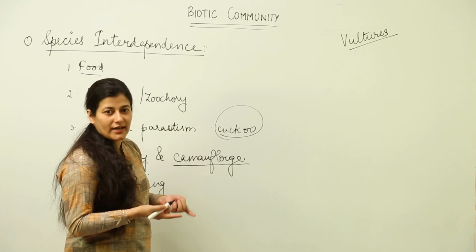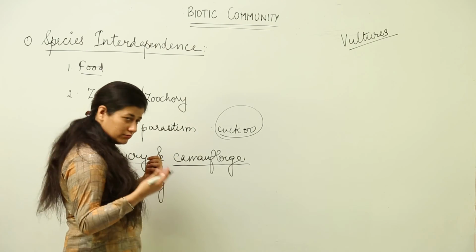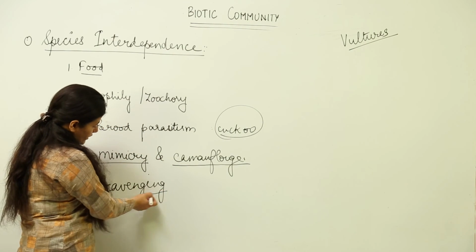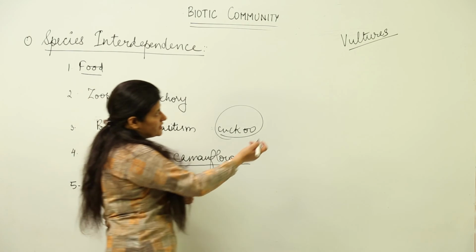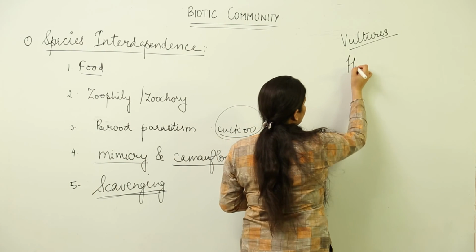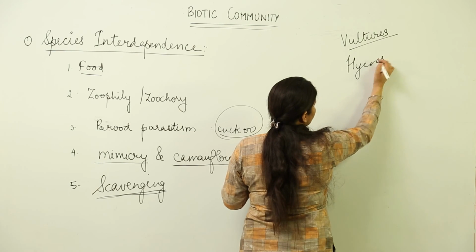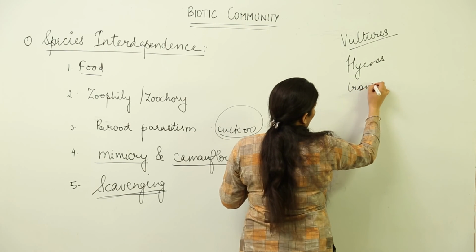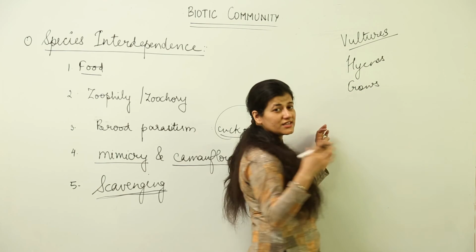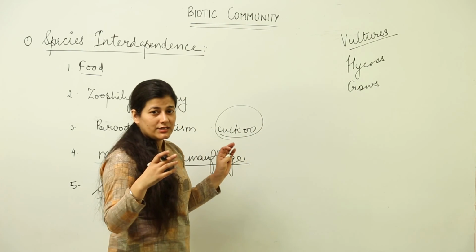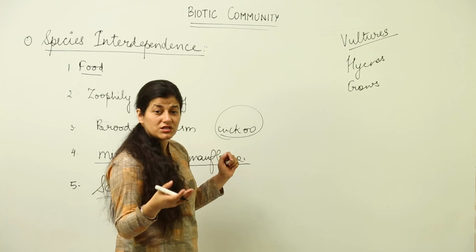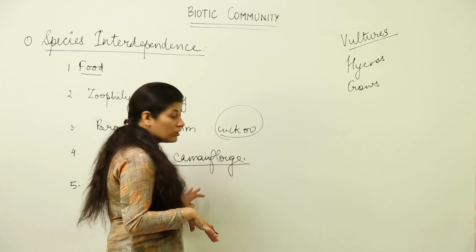That is an important aspect of the ecosystem, and of course biotic communities are involved in it. So we have scavenging, we have the example of vultures, hyenas, and crows. Otherwise they are omnivorous, but because the interaction is such that they are going to eat an organism which is killed by someone else, we call it scavenging.